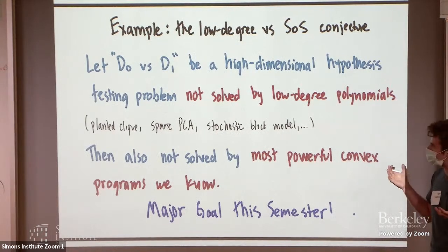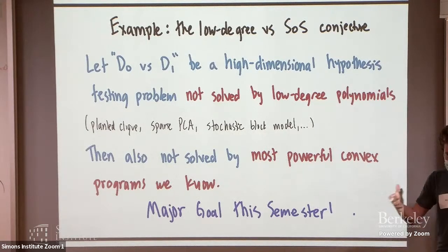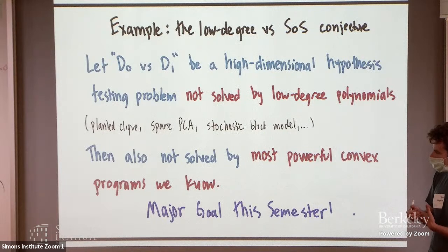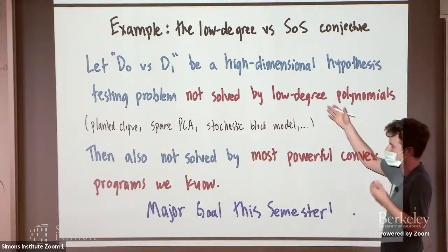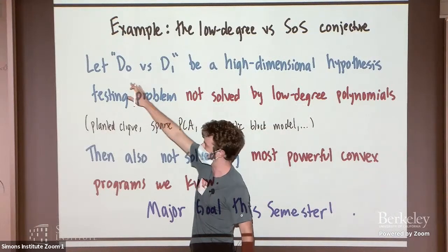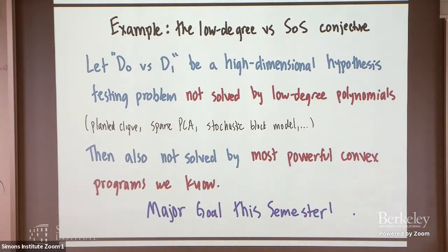We heard a little bit already, probably at the boot camp, about hypothesis testing problems in high dimensions, which are not solved by looking at low degree moments of the underlying distributions that you want to test. So there's this low degree conjecture that's floating around that says that if low degree polynomials don't solve some high dimensional hypothesis testing problem, think just like an Erdős-Rényi graph versus an Erdős-Rényi graph with a planted clique, then polynomial time algorithms don't solve the problem.